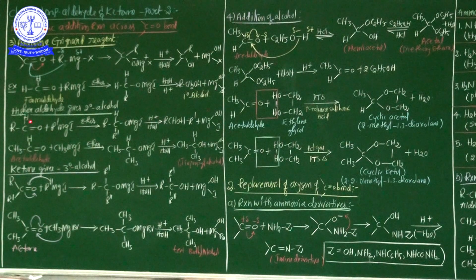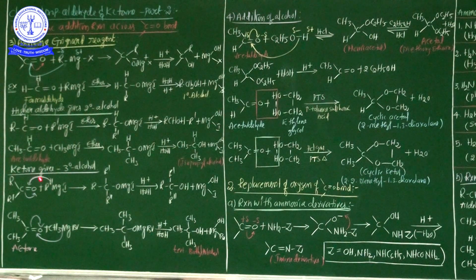Now see, this is the aldehyde, alkyl magnesium iodide. This is nothing but Grignard reagent, alkyl magnesium iodide, in the presence of ether. This is the intermediate product. You know the mechanism, how it goes, and in the presence of H plus, finally 2 degree alcohol is obtained. Okay? Now this is a general representation equation with one example.